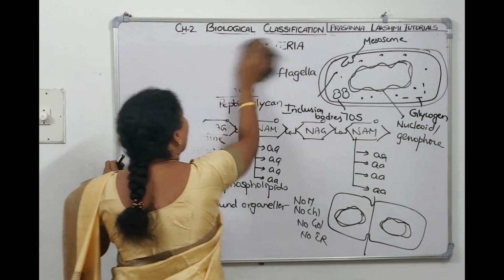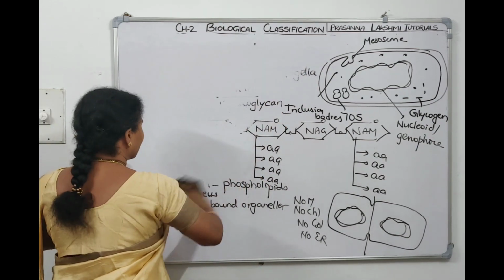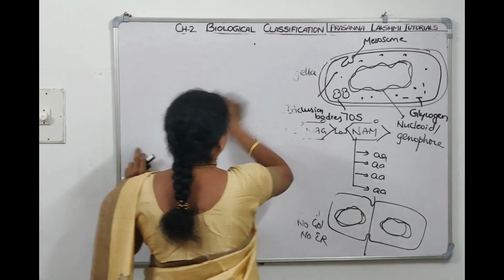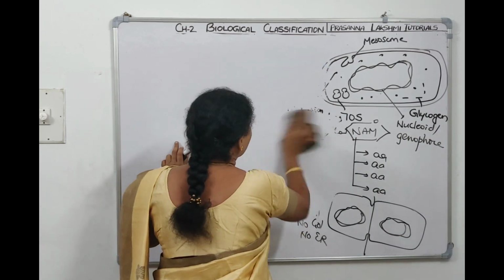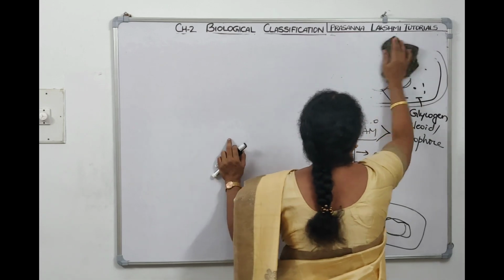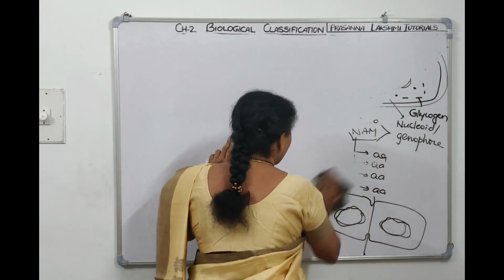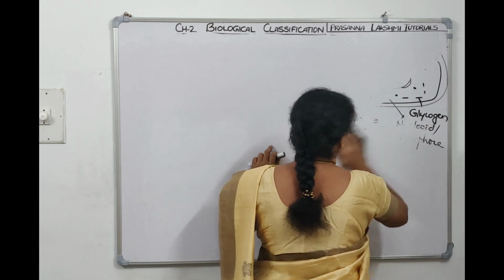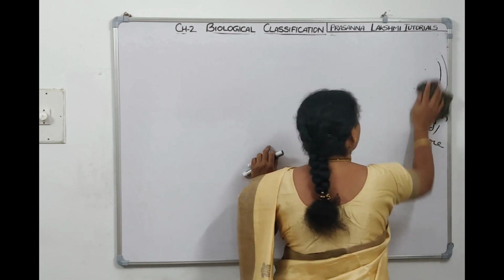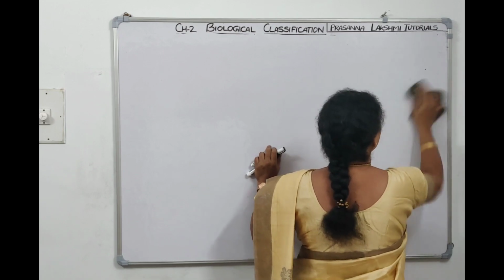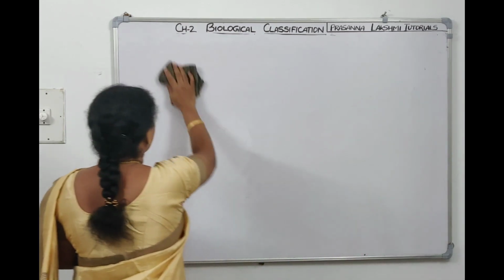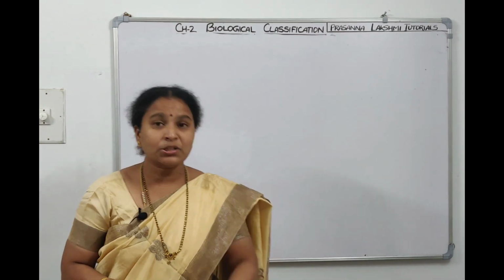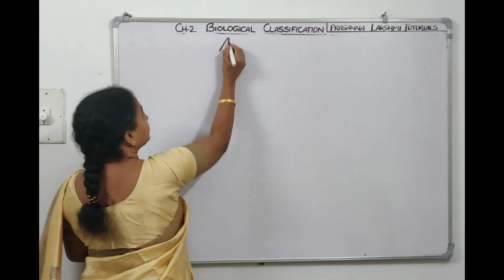Archaebacteria. The meaning of archae itself tells primitive. Archaeologist, archaeological survey we say, means ancient, right? So Archaebacteria also comes under ancient bacteria, primitive bacteria. Ancient conditions are not good like this. They are harsh conditions, meaning Archaebacteria survived under extreme conditions. Harsh conditions means they should have certain peculiarities in the cell wall and cell membrane which made them survive. So let's talk about Archaebacteria.